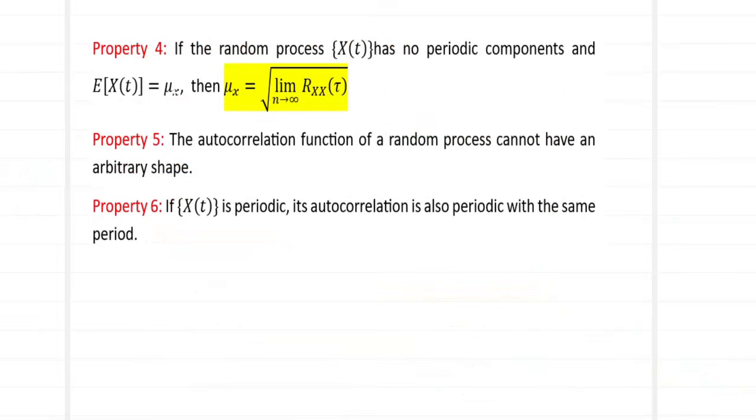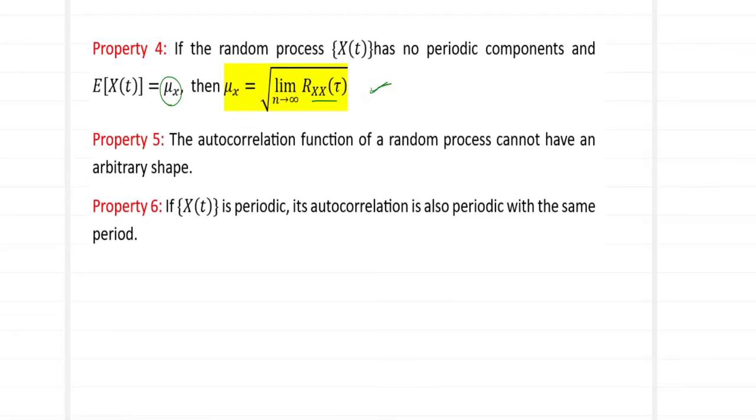Property number 4: if the random process x of t has no periodic components, then the mean E of x of t, which is denoted by mu x, is given by the formula mu x equals the square root of the limit as tau tends to infinity of Rxx of tau. So for a random process, how do we obtain the mean using the autocorrelation function? You just allow the limit to tend to infinity in your autocorrelation and take the square root of it. It gives you the mean value.